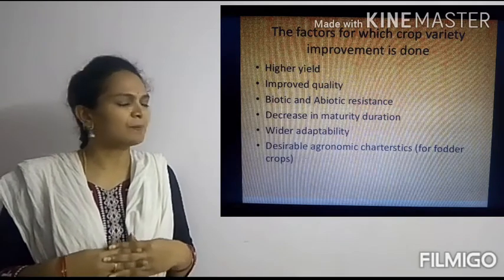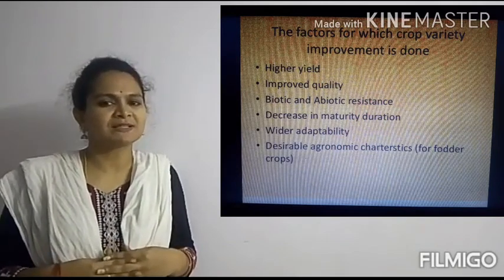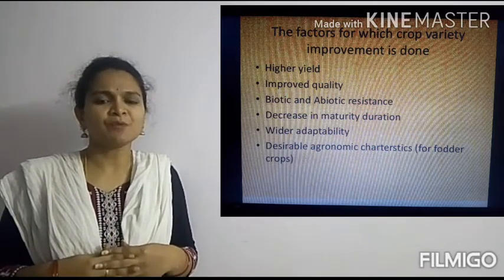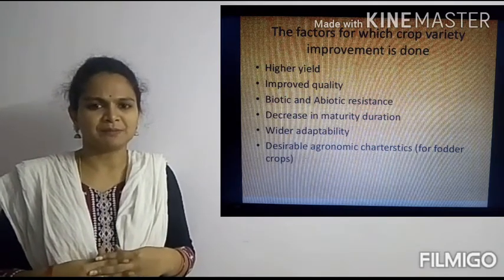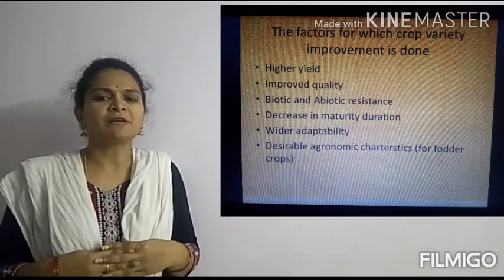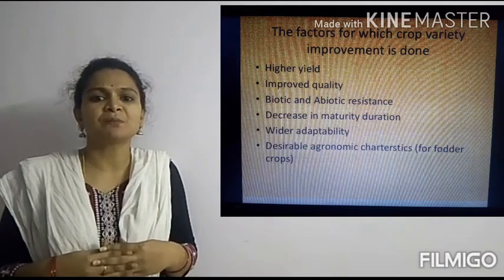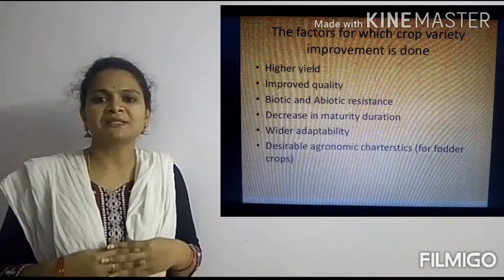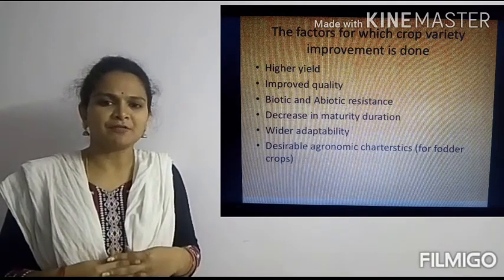And the next factor we are going to discuss is wider adaptability. What is wider adaptability? We have to develop new varieties with much more adapting characters or factors. They should resist any climatic factors.